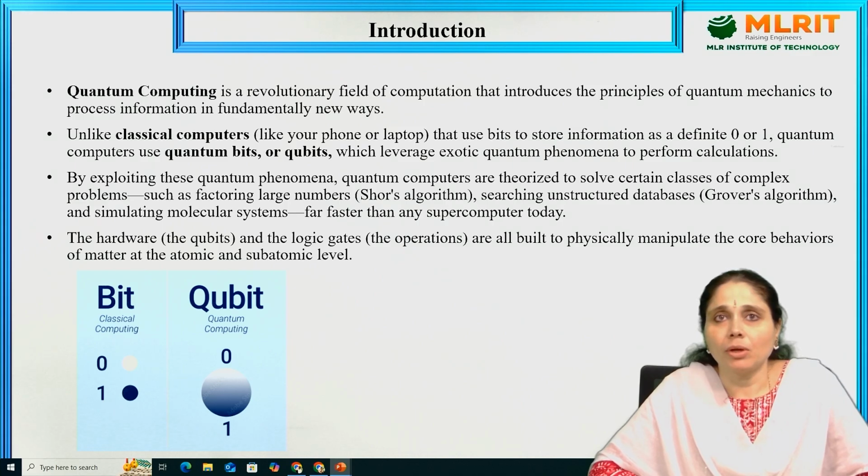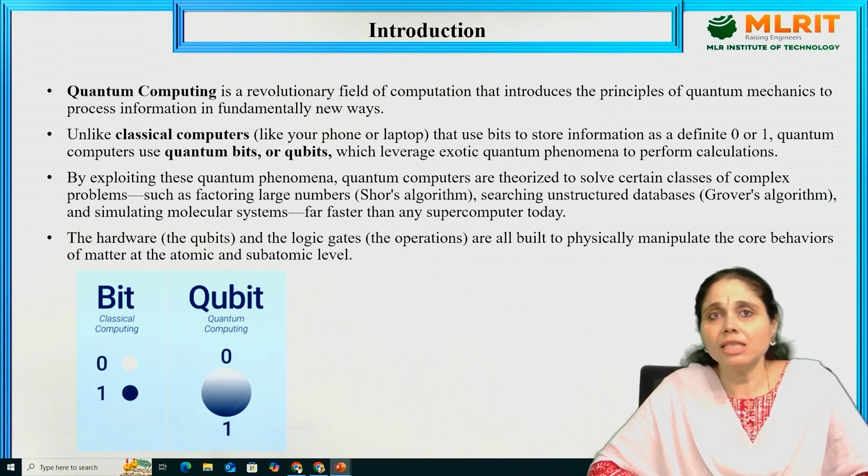Classical computers, like your phone and laptop, are the ones we use today, and they store information as 0 or 1, right? Quantum computers use qubits or quantum bits, which leverage exotic quantum mechanical phenomena to perform calculations.